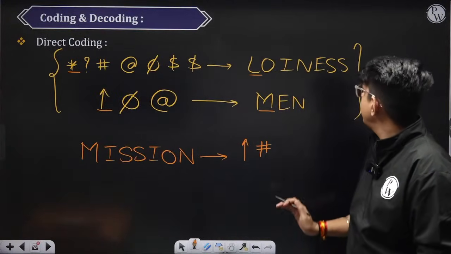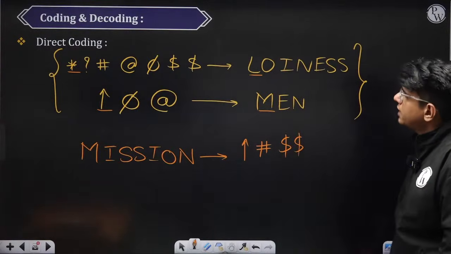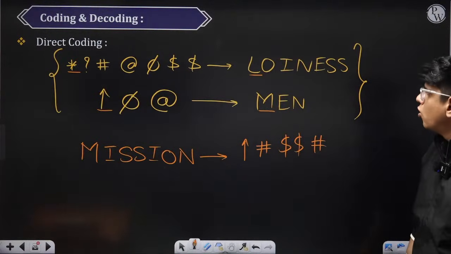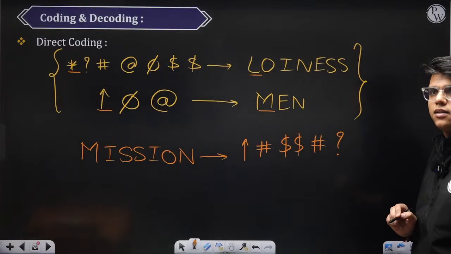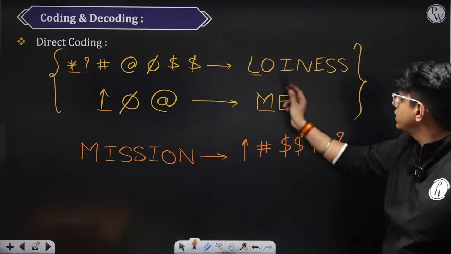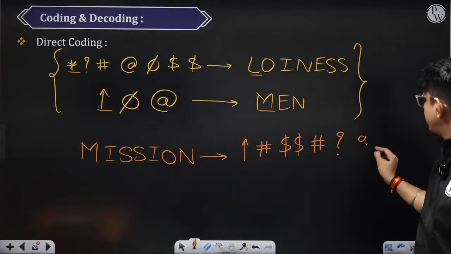ठीक है. Then S and S are dollars. Then I again will be hashtag. O is nothing but question mark. ठीक है. And उसके बाद N is nothing but N 1 2 3, or we can see from here also 1 2 3, N is @.